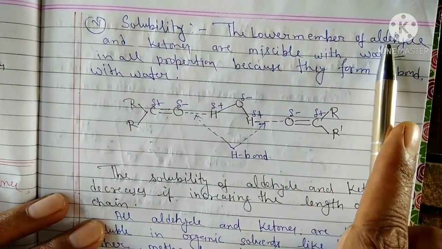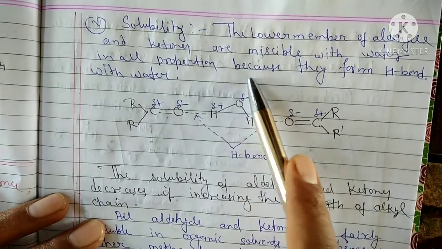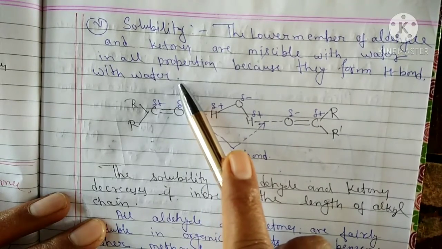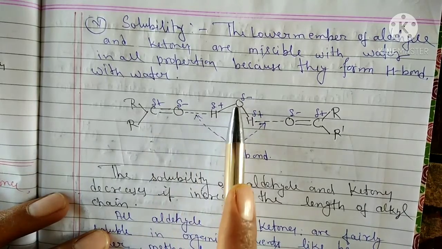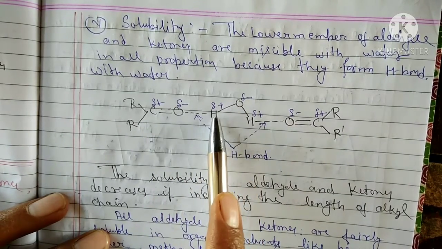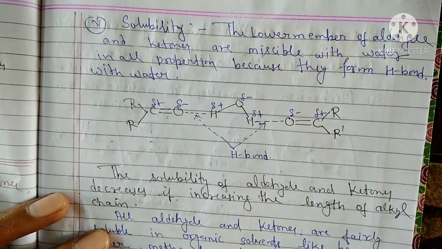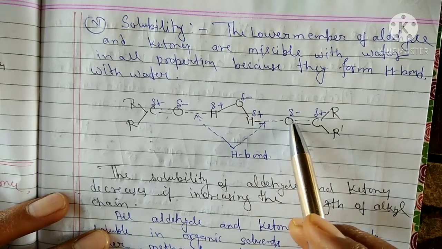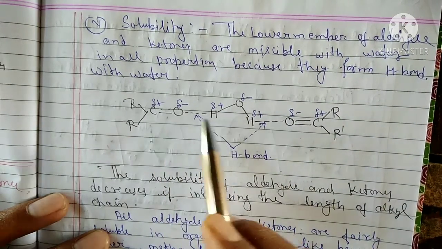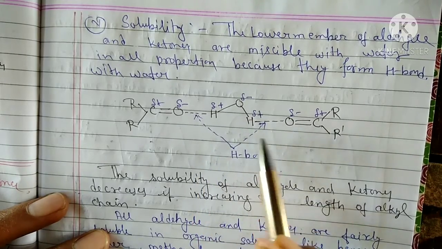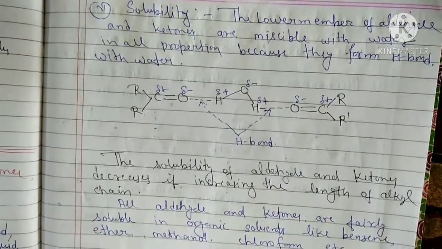The lower members of aldehydes and ketones are miscible with water in all proportions because they form hydrogen bonds with water molecules. You see here, this is the aldehyde molecule dissolved in water, H2O molecules. So H has a partial positive charge and oxygen has a partial negative charge. The interaction between two dipoles, negative dipole and positive dipole. Here is also an interaction between oxygen and hydrogen, and this dotted bond is known as a hydrogen bond. So lower members of aldehydes and ketones are easily soluble in water.